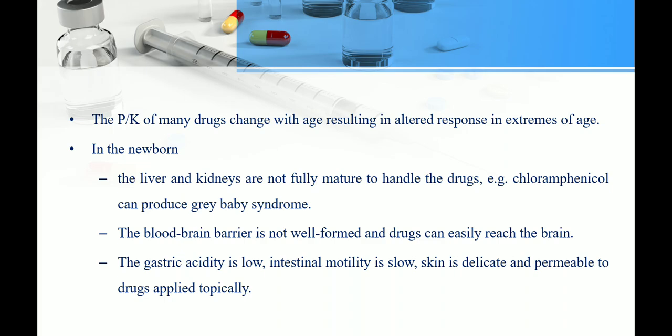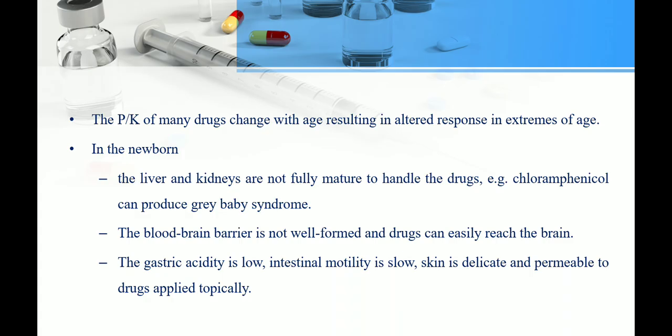So the pharmacokinetics of many drugs change with age. The pharmacokinetics of a drug is different in infants than in children, than in adults, and then in the elderly. First of all, we discuss the newborn. In the newborn, the liver and kidney are not fully mature, whereas the drug is metabolized in the liver and excreted from the kidney.